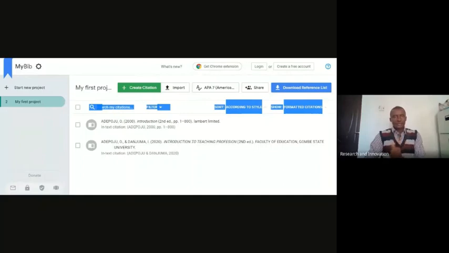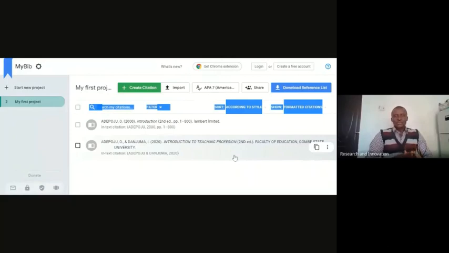All the materials have been referenced or formatted using APA 7. Using this automatic generator, it's going to just keep all my materials. Now take a look at what I just did. Look at it: Adepoju, O. You see the comma is there, the full stop is there where it should be. Danjuma, I., 2020, Introduction to Teaching Profession, 2nd edition.